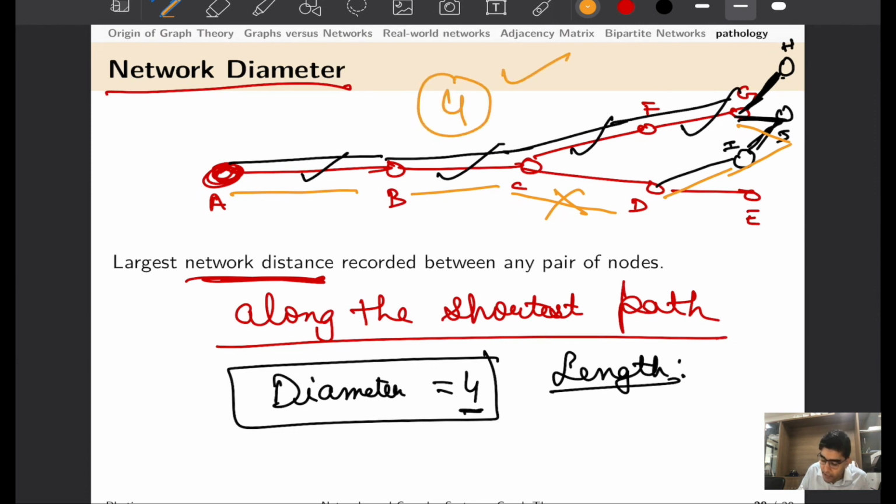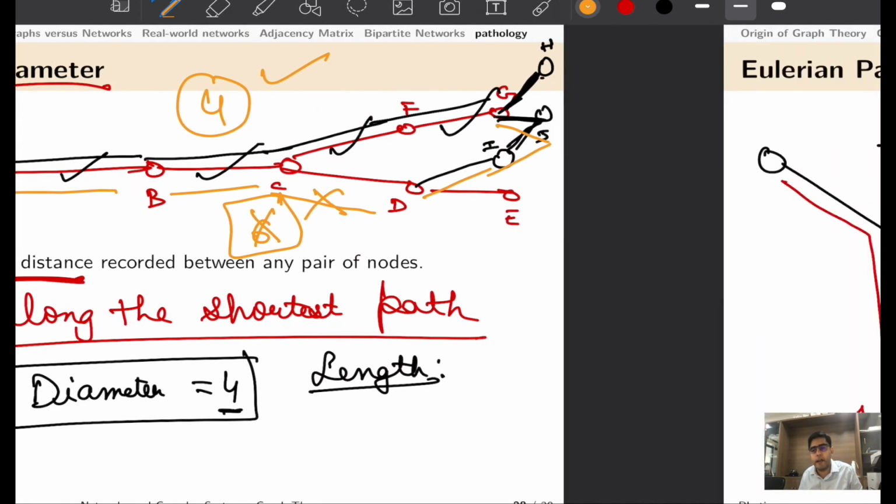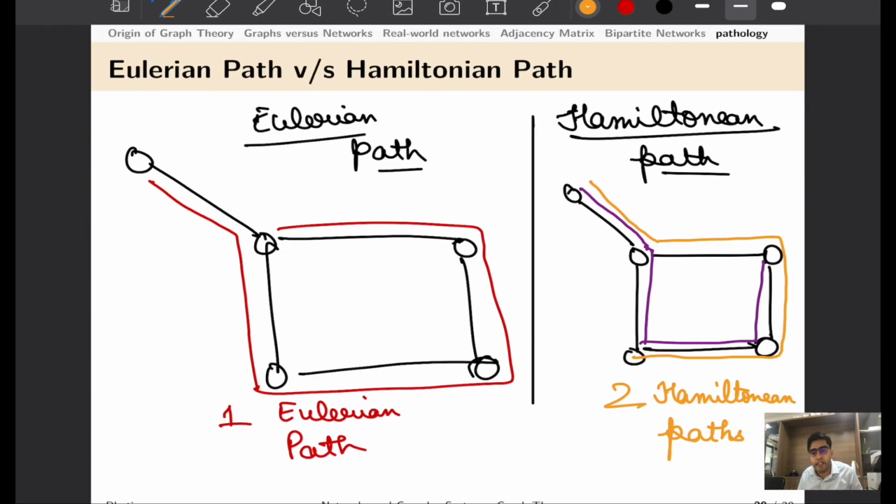So the network diameter in this case would still remain 4 and not 6, and that is something you have to be very mindful of: network diameter is the number of edges you have to cross along the shortest path.